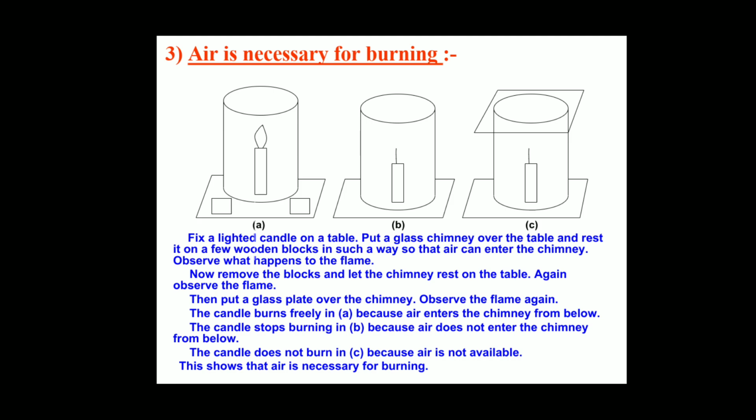This shows that air is necessary for burning. This is an activity that shows that air is necessary for burning.